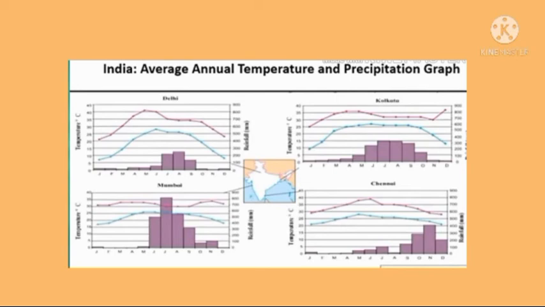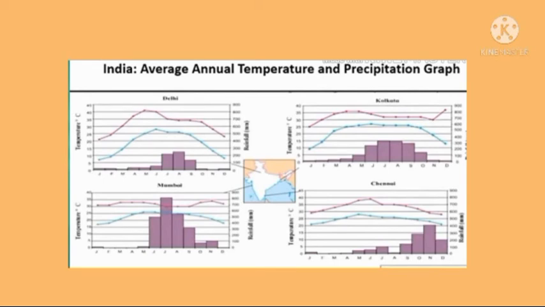If you compare Chennai with the other cities given in this graph, we can understand that Chennai receives the maximum rainfall due to the retreating monsoon winds. Almost all the cities in India receive rainfall for nearly 4 months, from June to September.